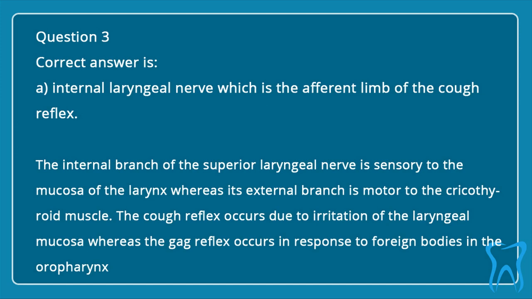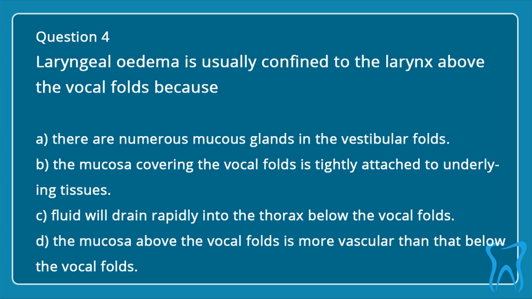The internal branch of the superior laryngeal nerve is sensory to the mucosa of the larynx, whereas its external branch is motor to the cricothyroid muscle. The cough reflex occurs due to irritation of the laryngeal mucosa, whereas the gag reflex occurs in response to foreign bodies in the oropharynx.